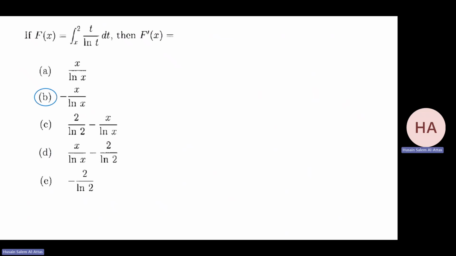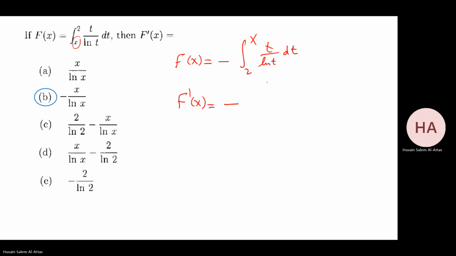You want f prime. Oh, be careful here. It's from x to 2. So first, I need to rewrite it minus 2 to x, t over then t dt. Now differentiate. F prime will be minus what? X over then x. That's it.